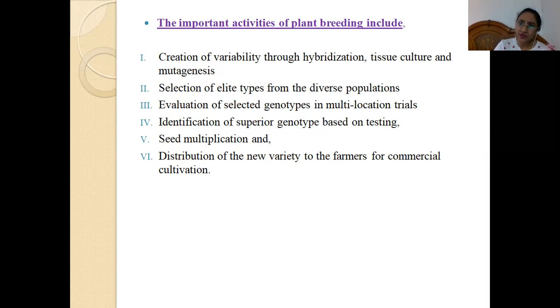Then after the identification of the superior genotype, we go for the multi-location trials. And then the final step is the distribution of the new variety to the farmers for commercial cultivation. So finally, we have selected a particular superior genotype, then we go for multi-location trials, and then we give it to the farmers for commercial cultivation. So this is the main important activity which takes place in plant breeding.